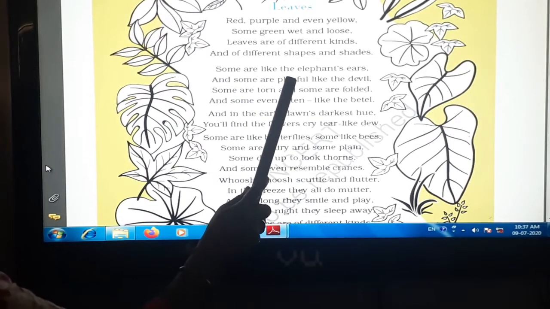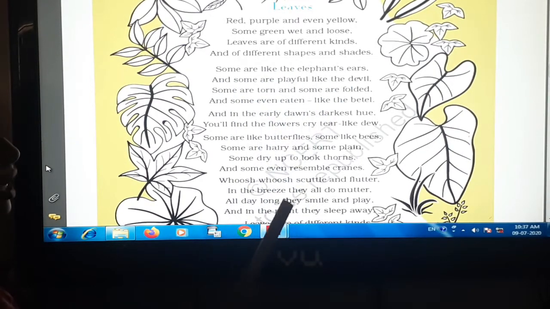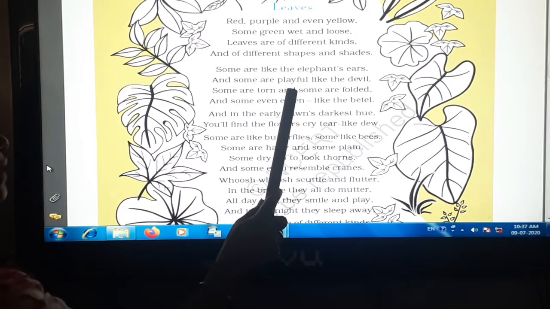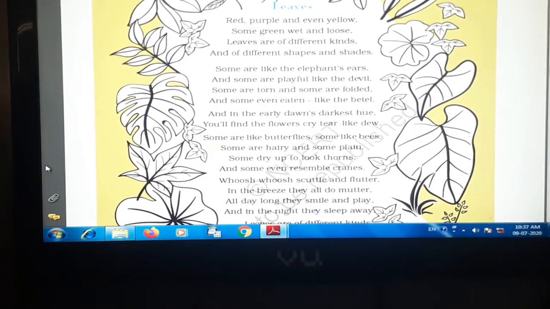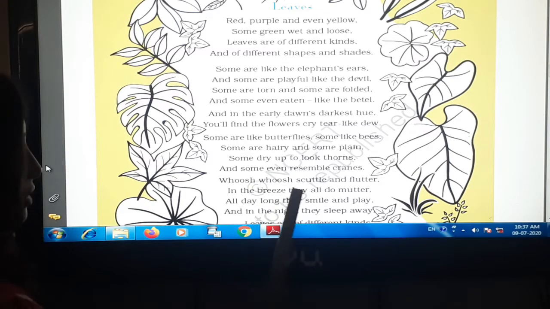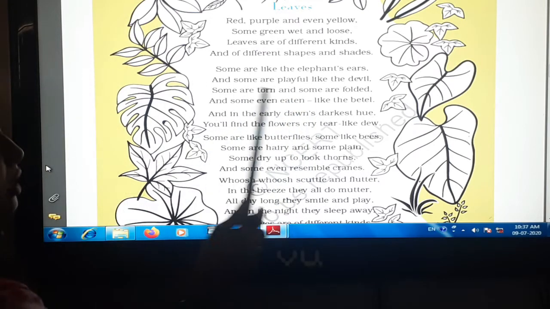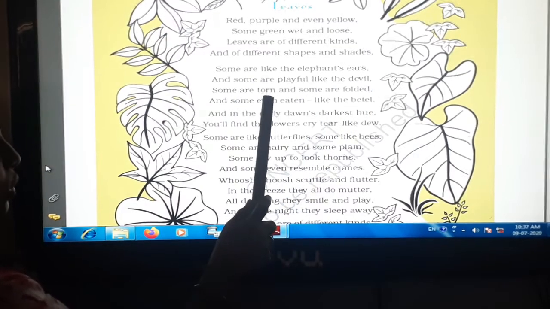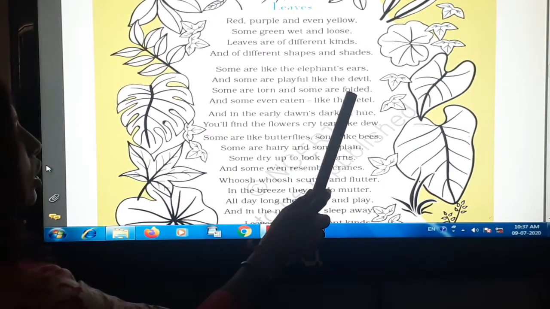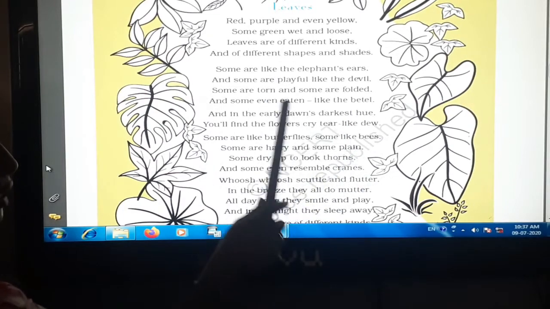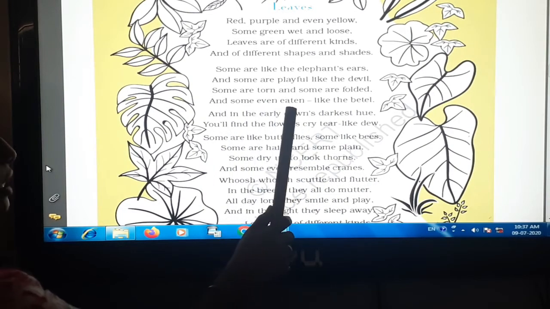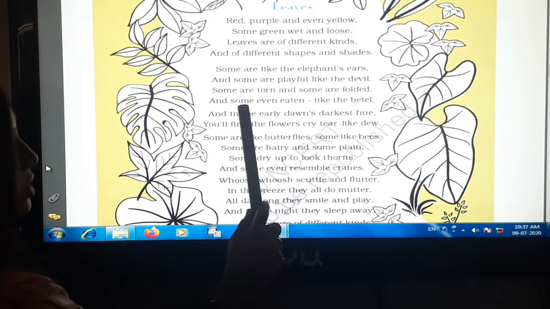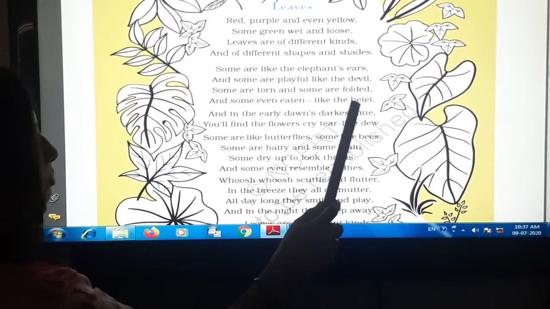Some are like the elephant ears. आपने देखा होगा कुछ leaves कैसे दिखते हैं, वो elephant ears की तरह दिखते हैं. And some are playful like the devil. और कुछ leaves होते हैं जो devil की तरह दिखते हैं, as a राक्षस. We call devil. Some are playful like the devil. Some are torn and some are folded. कुछ torn किए हुए होते हैं और कुछ folded होते हैं. And some even eaten like the beetle. और कुछ beetle की जो beetle खाते हैं वैसे दिखते हैं.